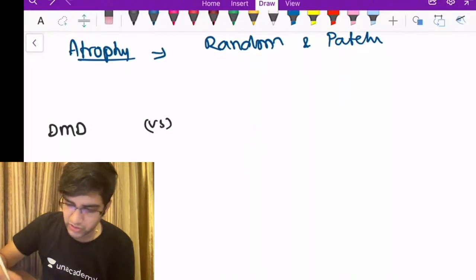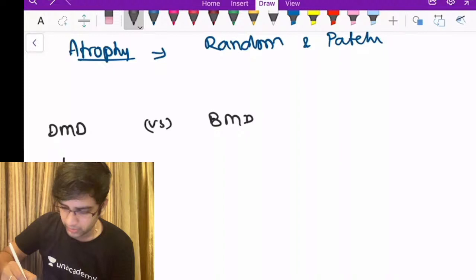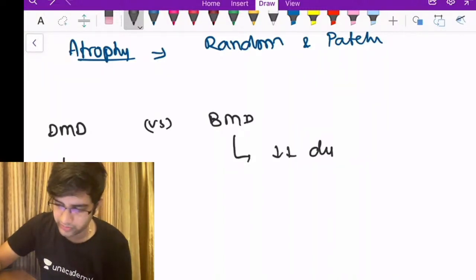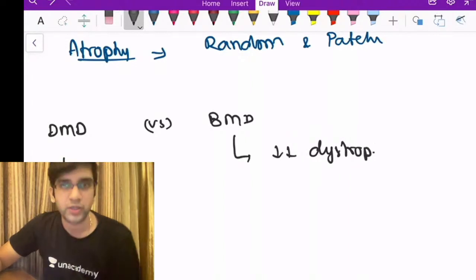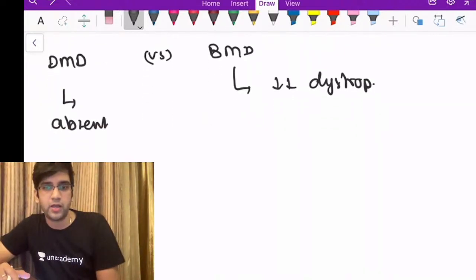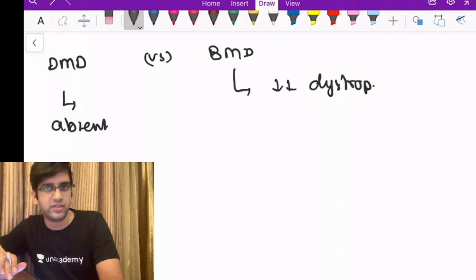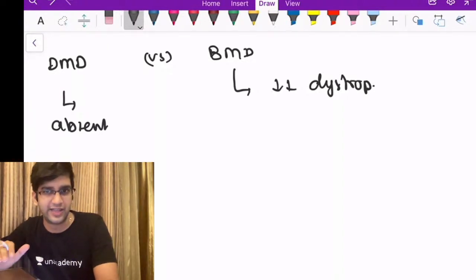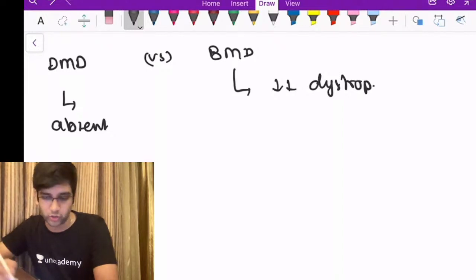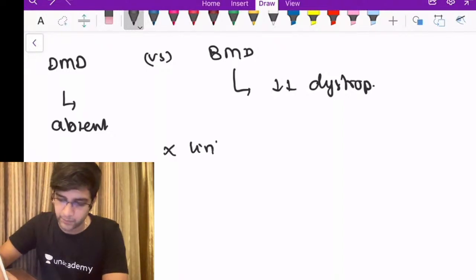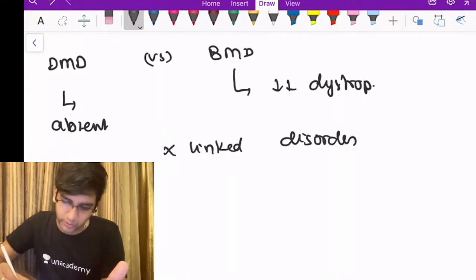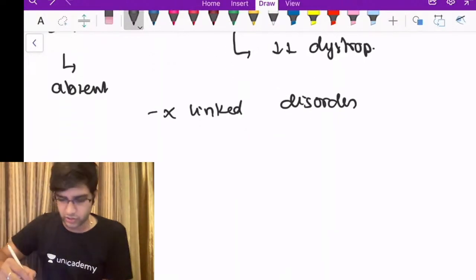Between Duchenne's and Becker's muscular dystrophy, the only difference is that Duchenne's will have a complete absence of dystrophin, and Becker's will have a reduction in the amount of dystrophin, right? That's the major difference between both. In everything else they are the same. The dystrophin gene is X-linked. Duchenne's as well as Becker's muscular dystrophy involves the dystrophin gene on the X chromosome. It's an X-linked disorder. Actually, the image that was given was not required for the diagnosis of Duchenne's or Becker's muscular dystrophy.